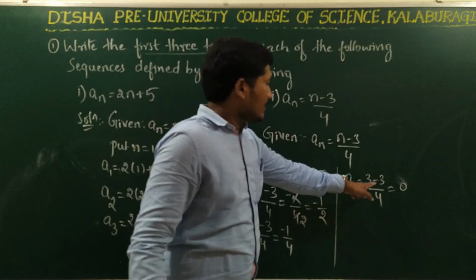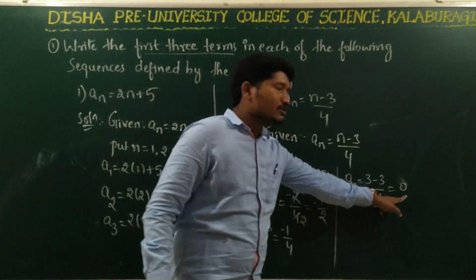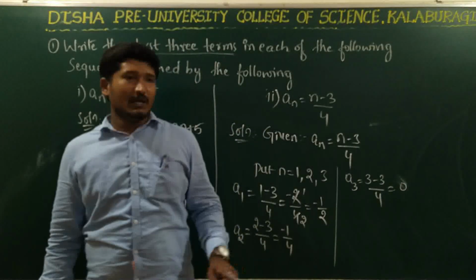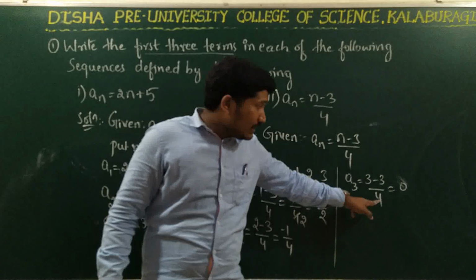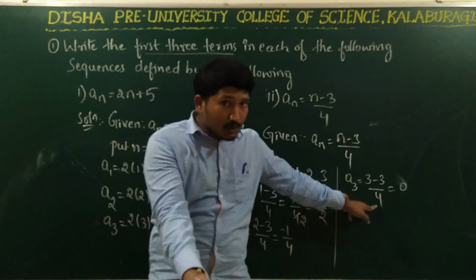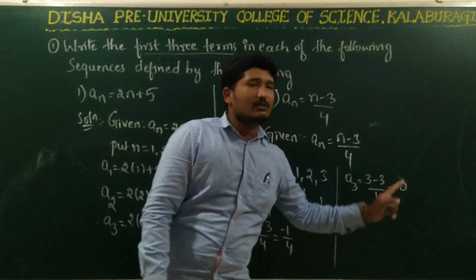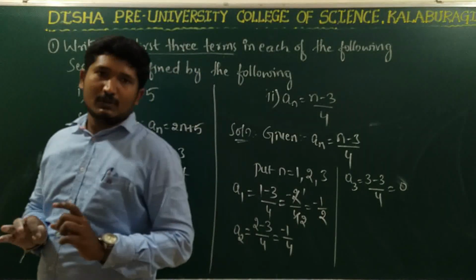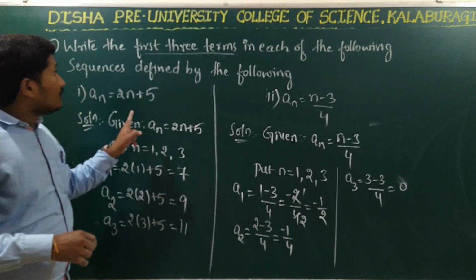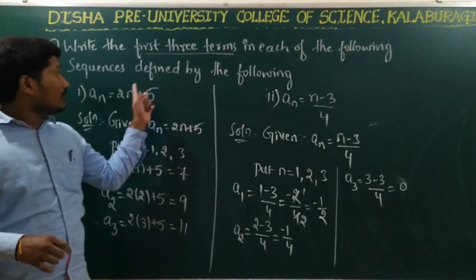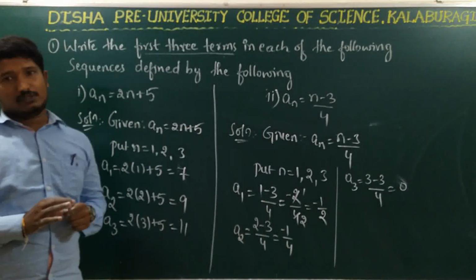Why? Because 3 minus 3 is 0. So 0 divided by 4 is also what? 0. Right? So 0 divided by anything, provided that anything is not equal to 0, the answer will be 0. Right? So this is how you find the first 3 terms for the given sequences.